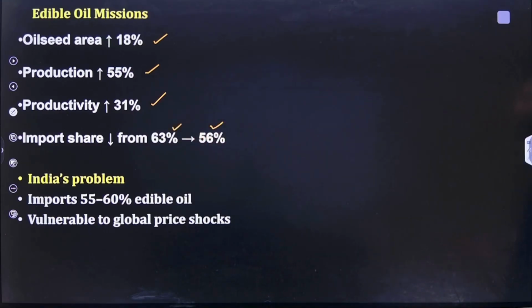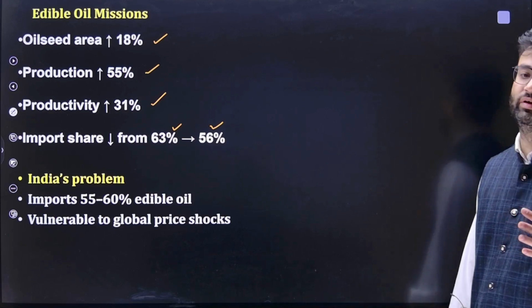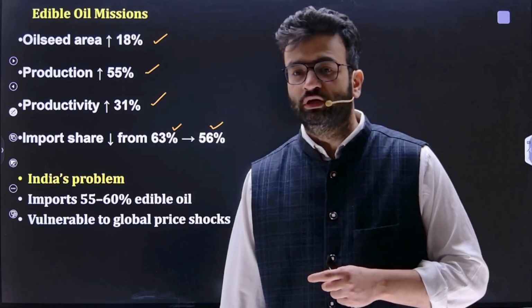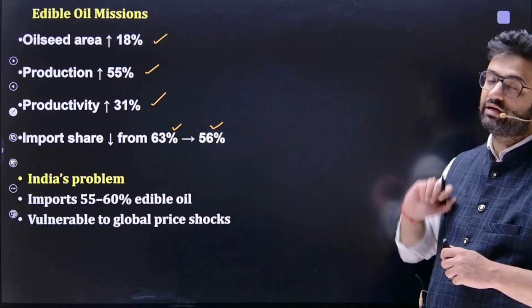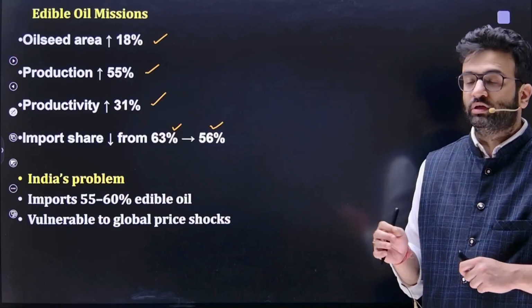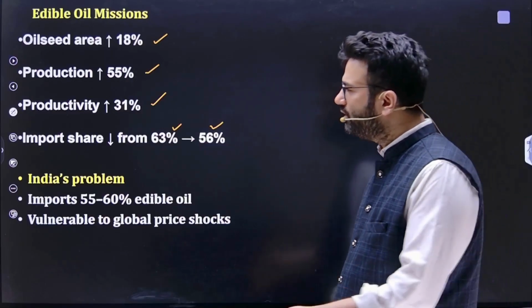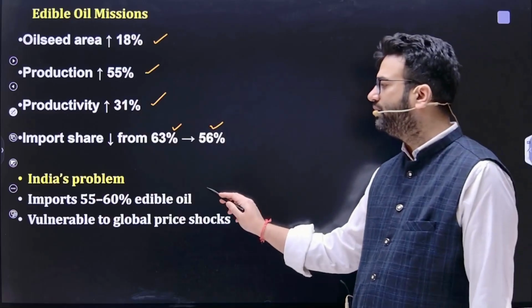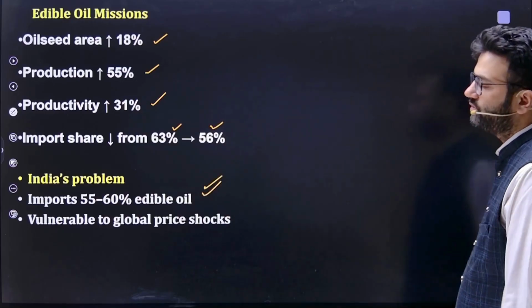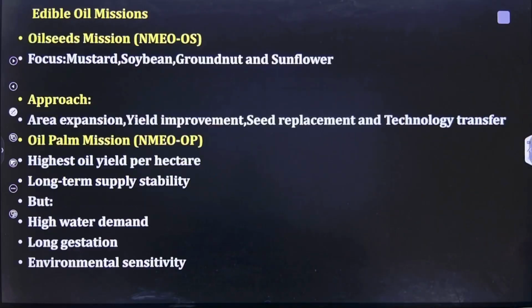India's only problem is that we still import 55 to 60% of edible oil, and we are very much vulnerable to global price shocks. If any global price shock happens, it directly impacts edible oil imports. You need not remember all these facts, but it is very important to remember that India imports 55 to 60% of edible oil.